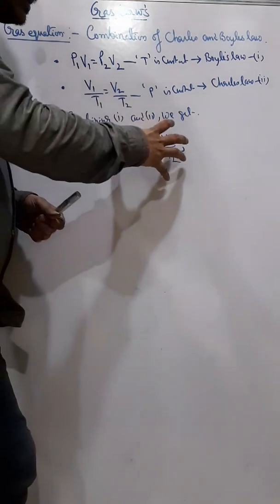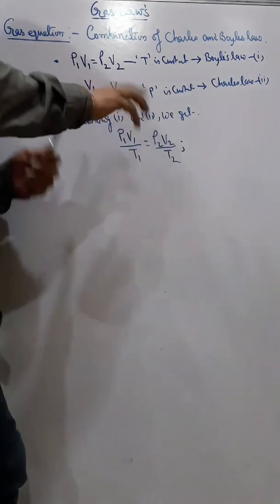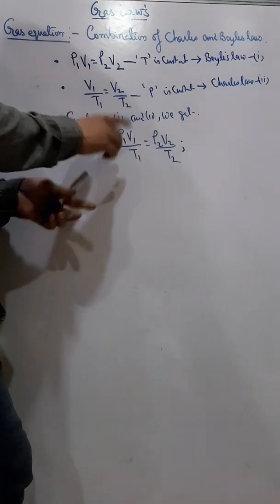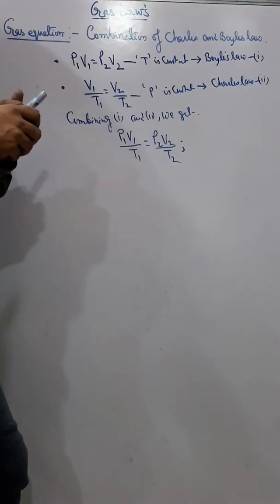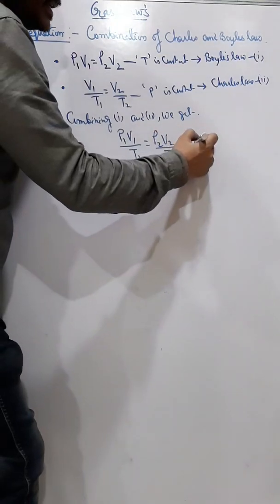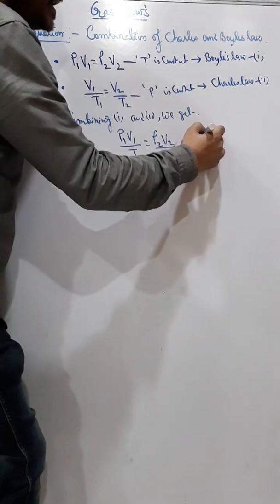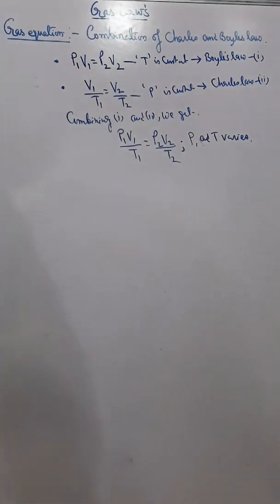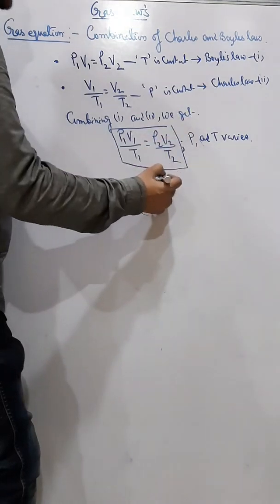And the gas equation is for which situation? In that situation where pressure and temperature both are changing. Pressure can also change and temperature can also change. So in this situation, what will be the final volume if I have to calculate? Understand? So here we can say that P and T vary. Therefore, this is the gas law, gas equation we say.